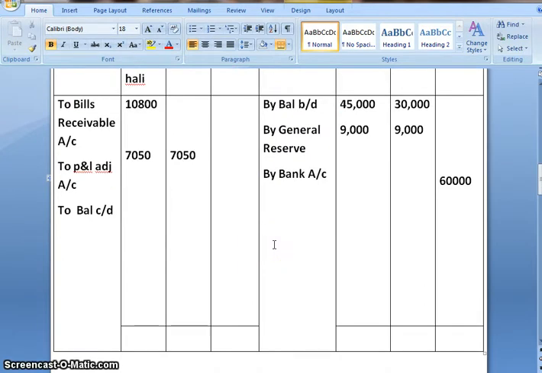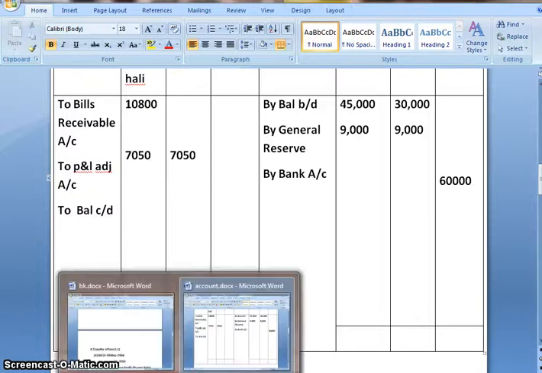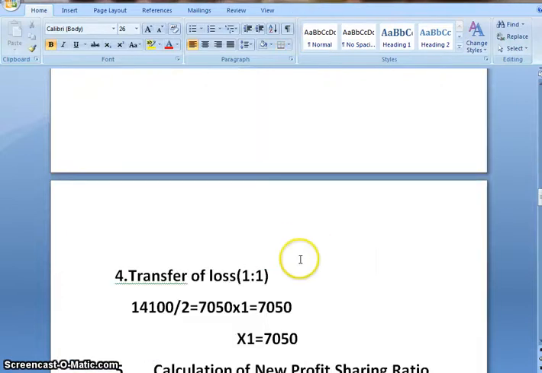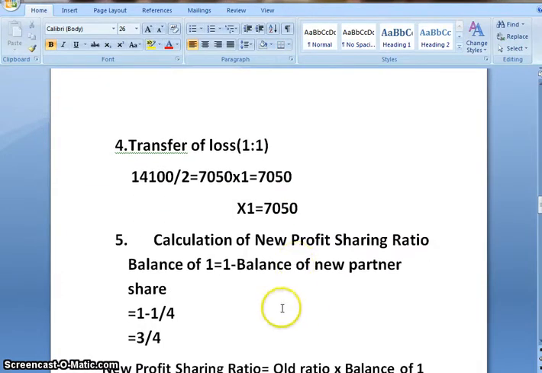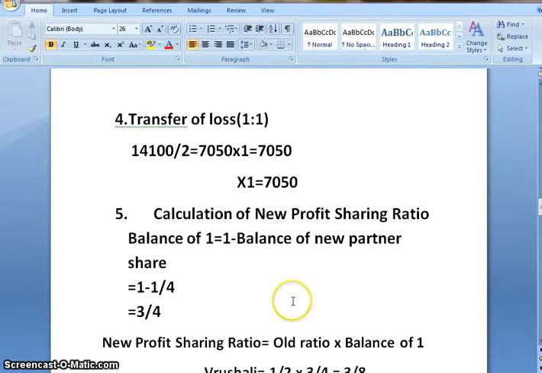Now in order to find out the current balance, first we need to find out the new ratio of the partners. So let us calculate the new profit sharing ratio. We had seen in the second video, on new profit sharing ratio and sacrifice ratio, there was a formula for calculating new profit sharing ratio.